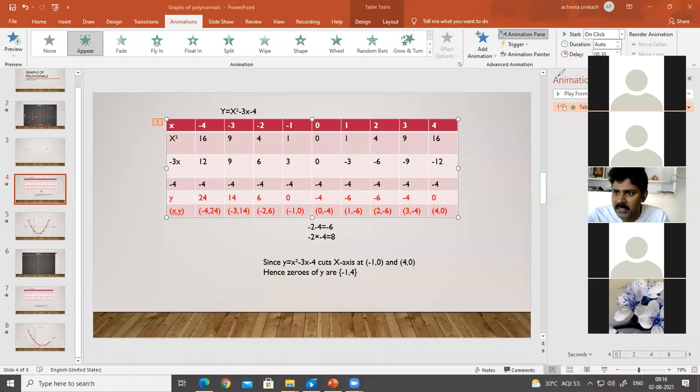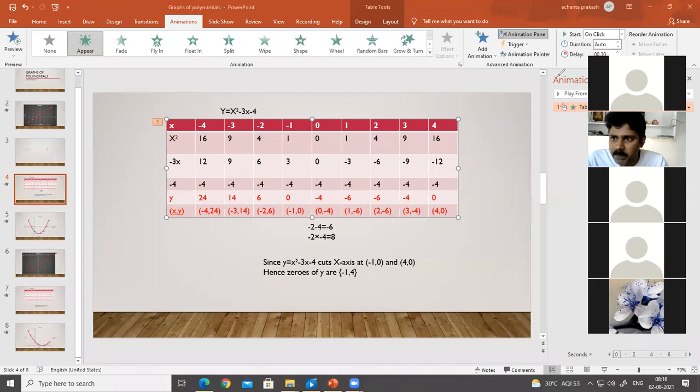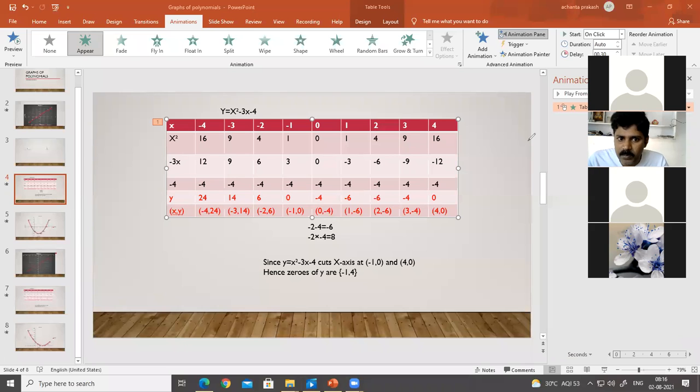Okay, sir. Mohit, what's your doubt? Sir, for the y value, you added x square with -3x -4. Why did you add, sir? Why can't you subtract? What is the function here? x square minus 3x minus 4. Is it? Yes, sir. If I want the y value, I have to get x square. In other words, I can explain it as x square plus minus 3x plus minus 4. Is it? Yes. That's why this is x square and this is minus 3x and this is minus 4. Hence I have added all those.